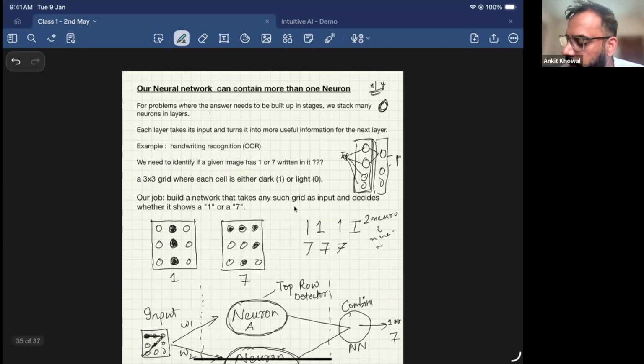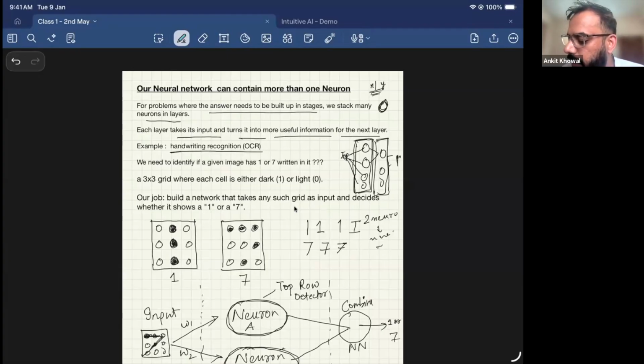For problems where the answer needs to be built in stages, we stack many neurons in layers. Each layer takes its input and turns it into more useful information for the next layer. So when we have these layers of neurons, one layer will solve one particular problem and then pass it on to the next layer. Like this, we'll have an interconnection of neurons that will help us give the output. We'll take an example, which is handwriting recognition.